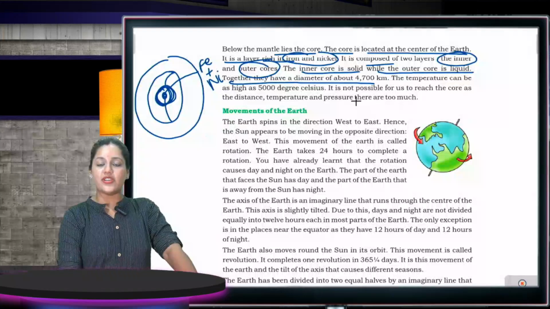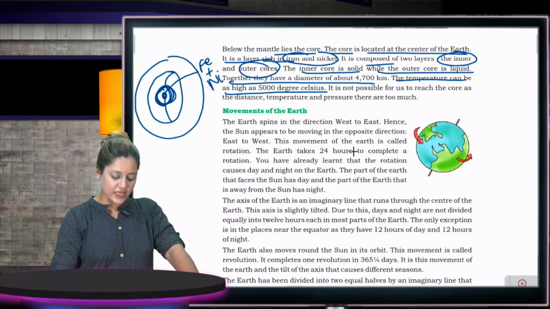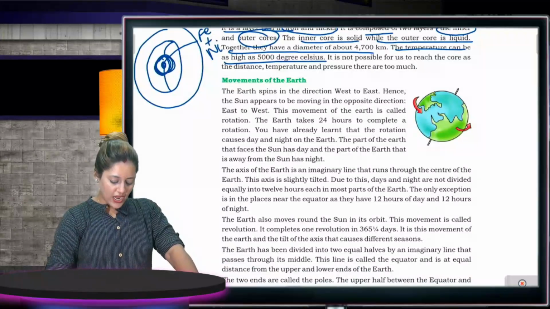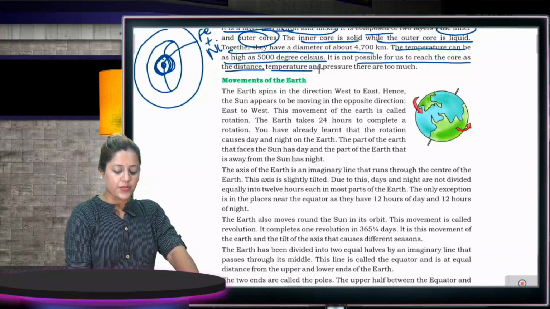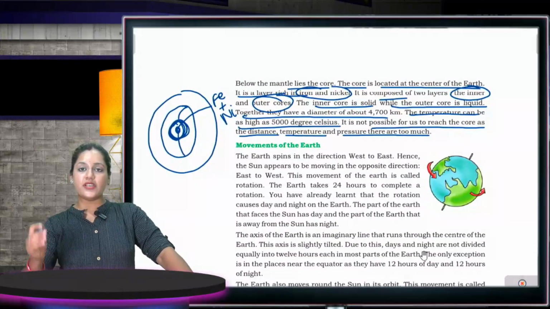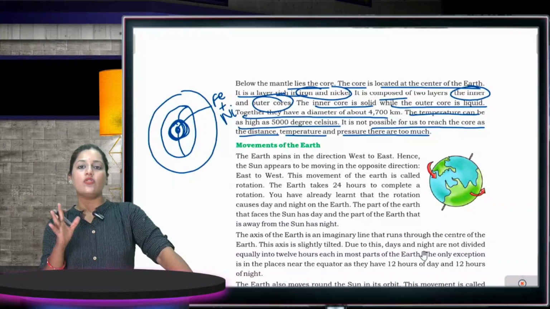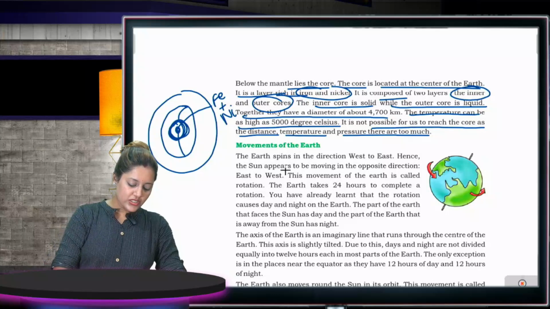Together they have a diameter of 4700 km. The temperature can be as high as 5000 degrees Celsius, and it is not possible for us to reach the core as the distance, temperature and pressure there are too much. This means that when we dig into the Earth, we cannot reach the core because the temperature at the core is very high.